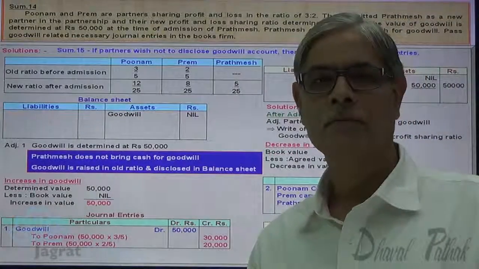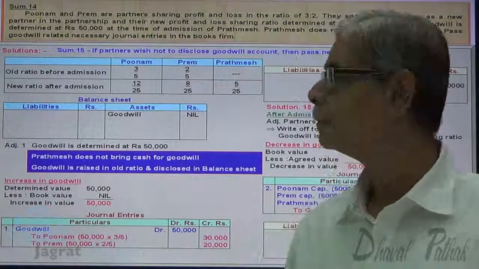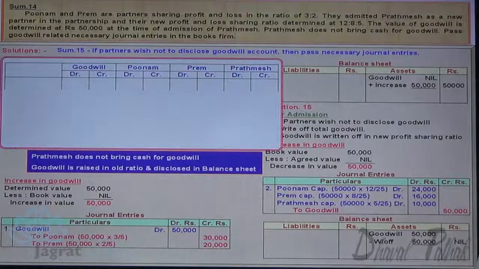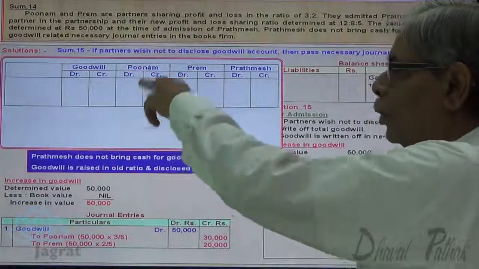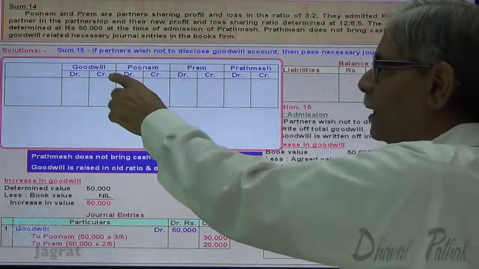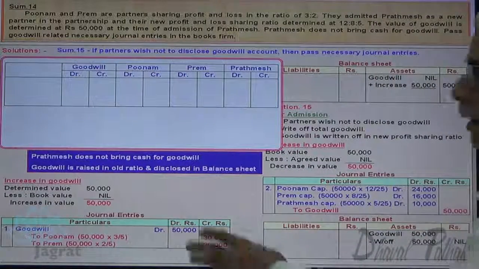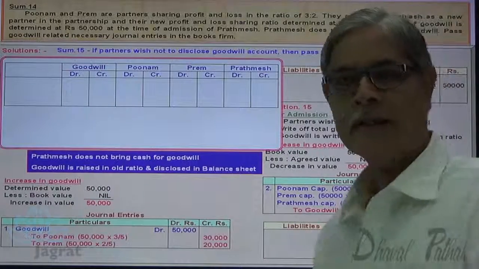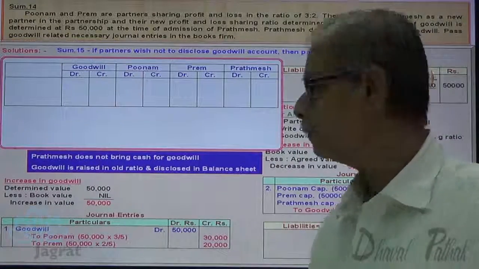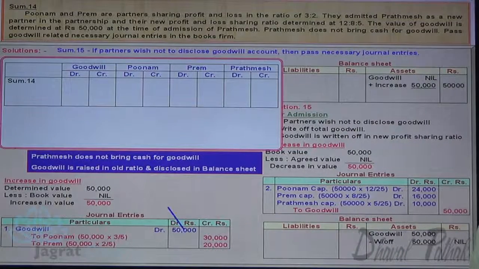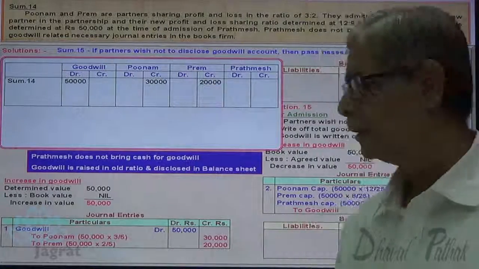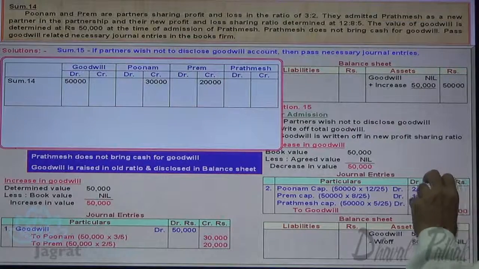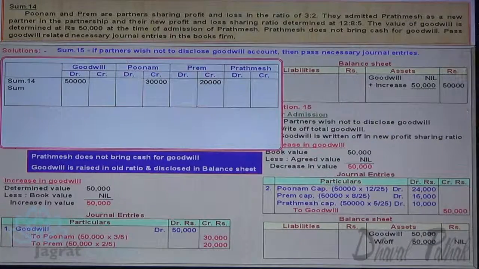Now let us work out the net effect of these two journal entries. This is the table with goodwill account, Poonam account, Prem account, Prathamesh, debit, credit and so on. Now I want to write down the information of the first journal entry in this table. Goodwill account debit 50,000. To Poonam account credit 30,000. To Prem account credit 20,000. This is the effect of the first entry.